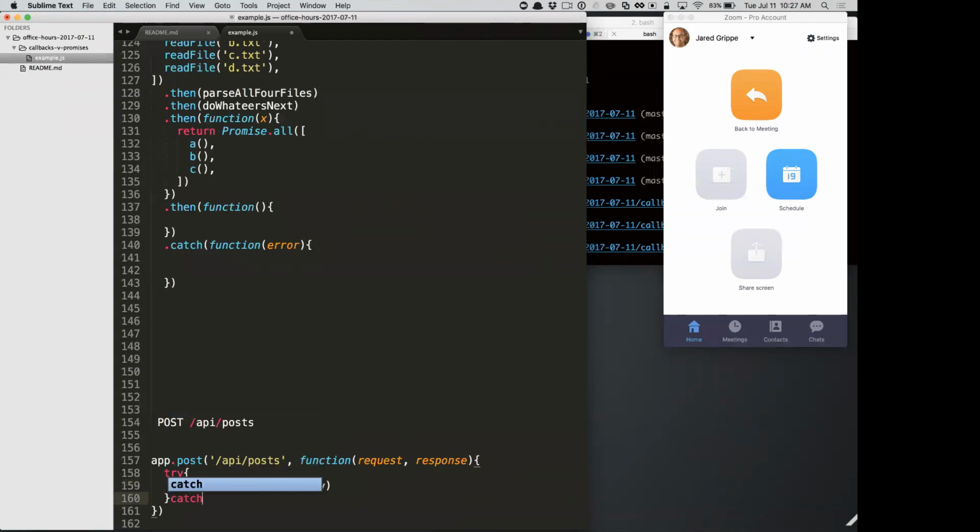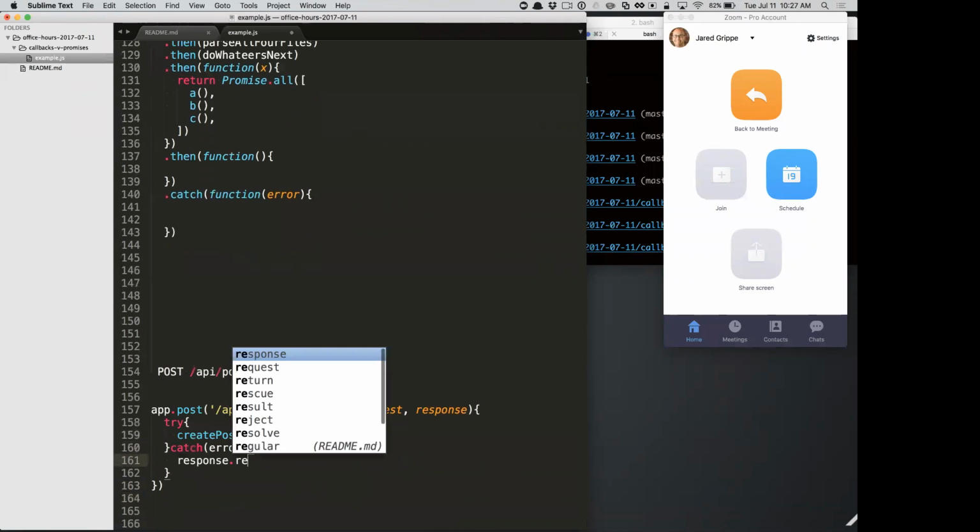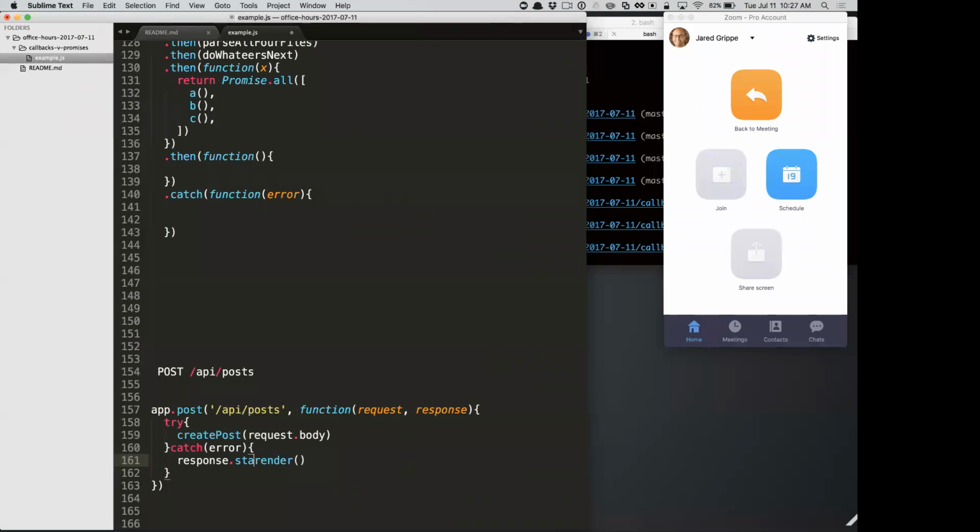If that throws an error, we don't want it to throw an error here, because if we don't try catch this, it's going to throw an error, and if our Express server is not set up correctly, it's never going to respond to that request. So the user's experience is just going to hang forever in timeout, right? So we want to catch that error, and in the case of an error, we're going to say response.render, or how about a status 500 if it was our fault. If it was your fault, we might look at the error and decide, is the database down? Great, that's a 500, it's our fault. Is it a validation error? Then we'll throw a 400 because that's your fault. And then we'll render whatever is useful to communicate that this didn't work, right?